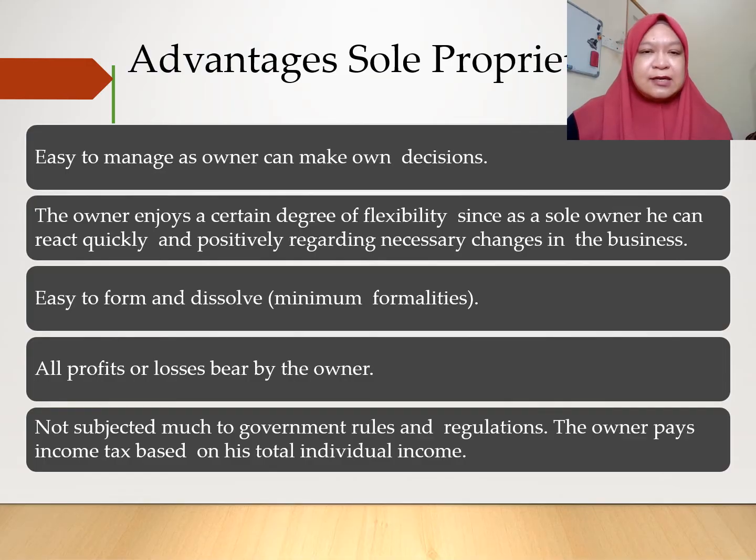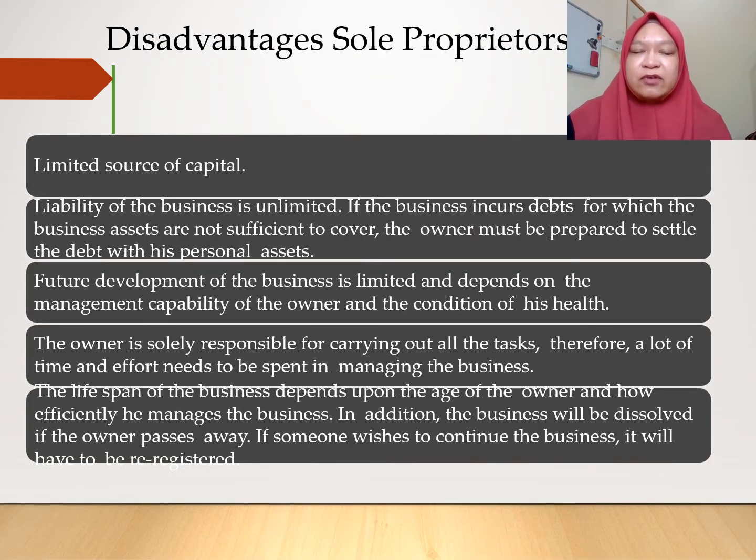and the owner pays income tax based on his total individual income. The disadvantages, of course, are a limited source of capital, because only you will contribute the capital. Liability of the business is unlimited. It means that if the business incurs debts for which the business assets are not sufficient to cover, the owner must be prepared to settle the debt with his personal assets.